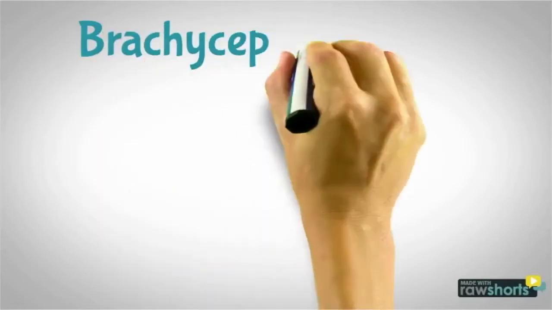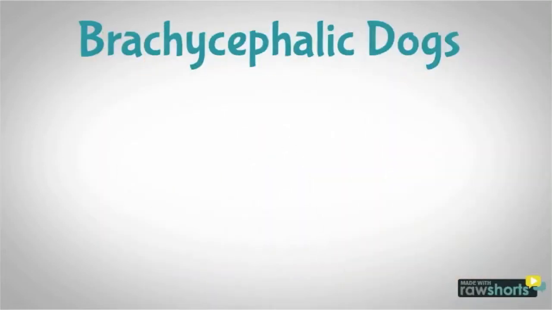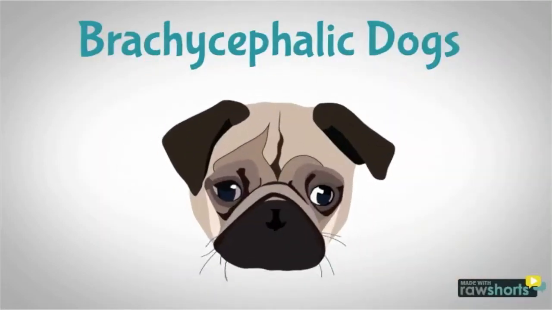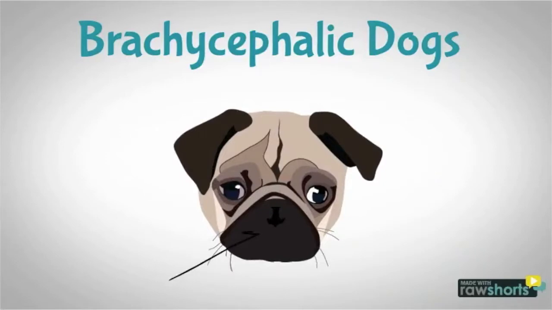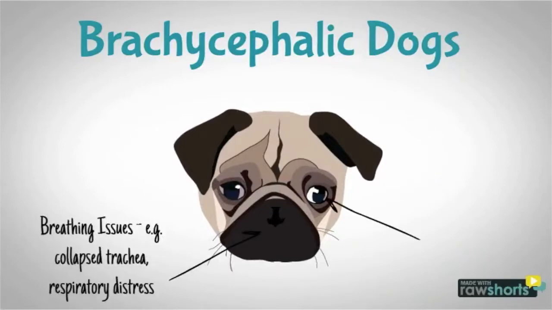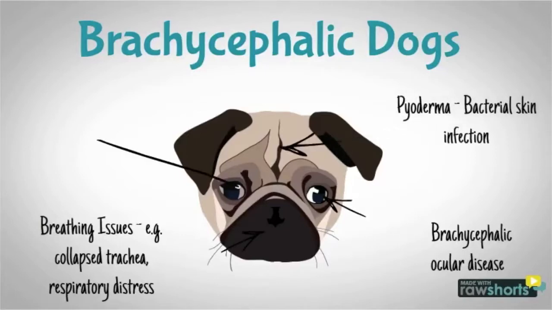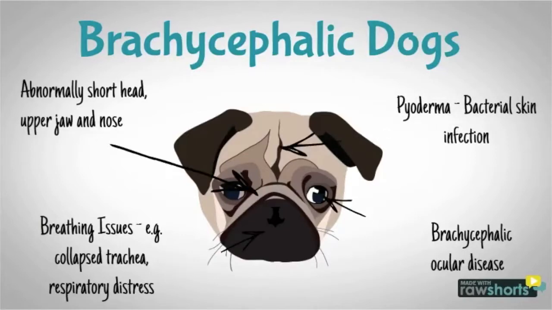One particular family of dog whose health has been negatively affected by inbreeding is brachycephalic dogs. Such dogs have an abnormally shortened head, upper jaw, and nose, and are exposed to a range of conditions such as eye problems, breathing issues, pyoderma, hip dysplasia, patellar luxation, and more. Some of the breeds affected are Boston Terriers, English Bulldogs, Pugs, Shar-Peis, and French Bulldogs.